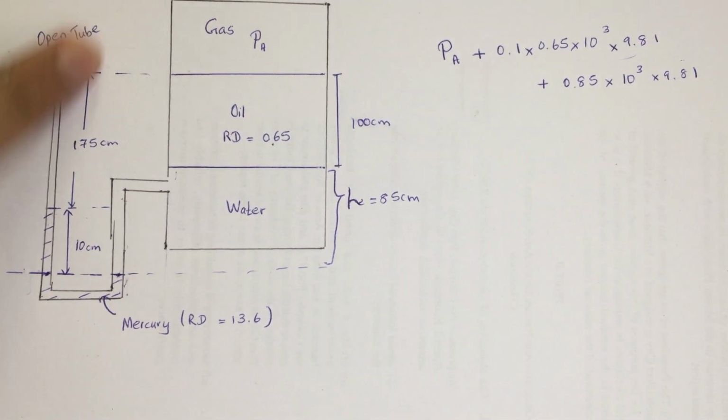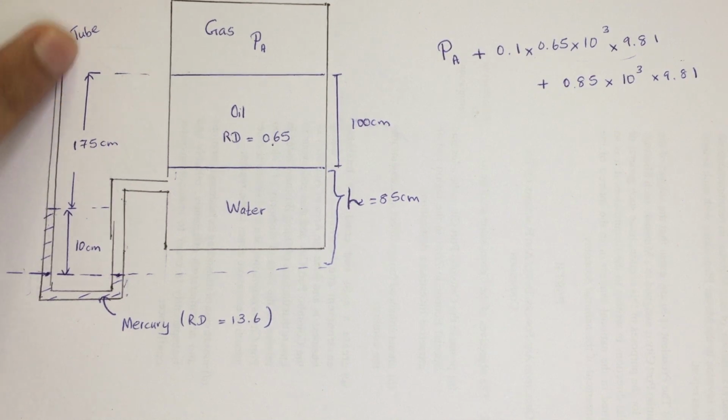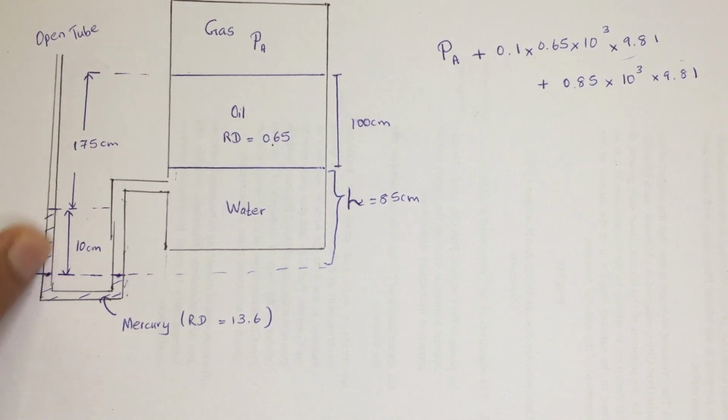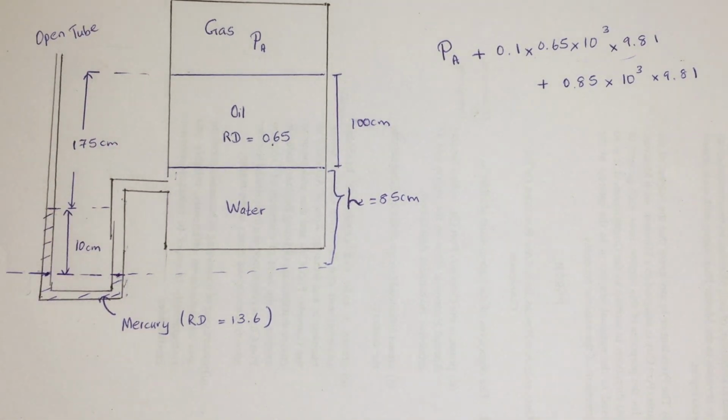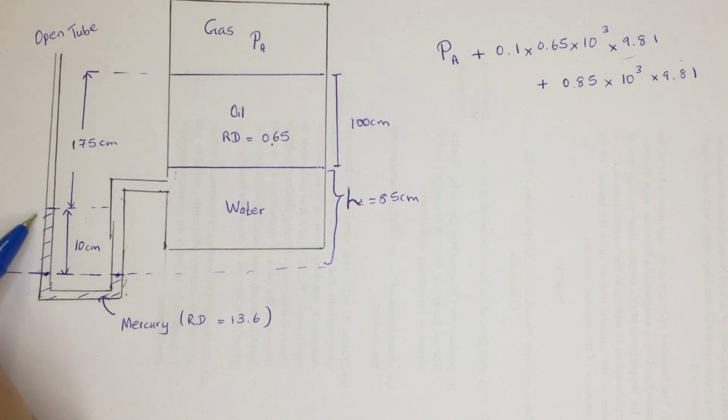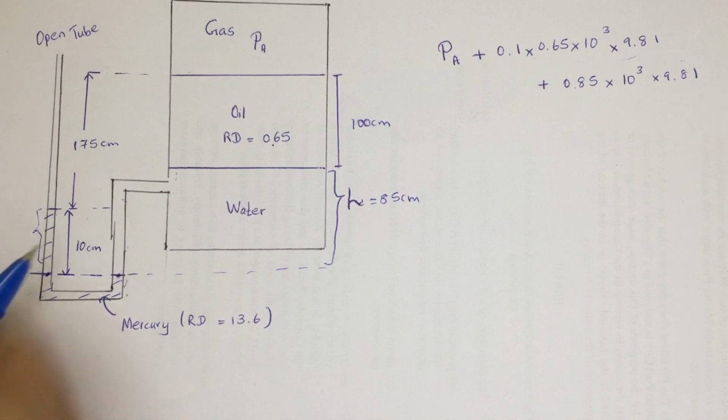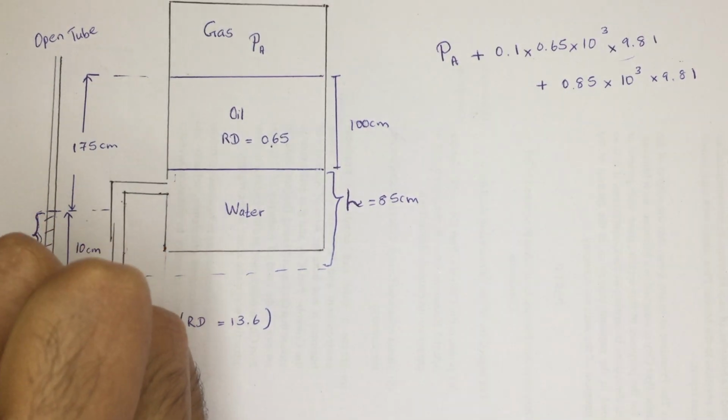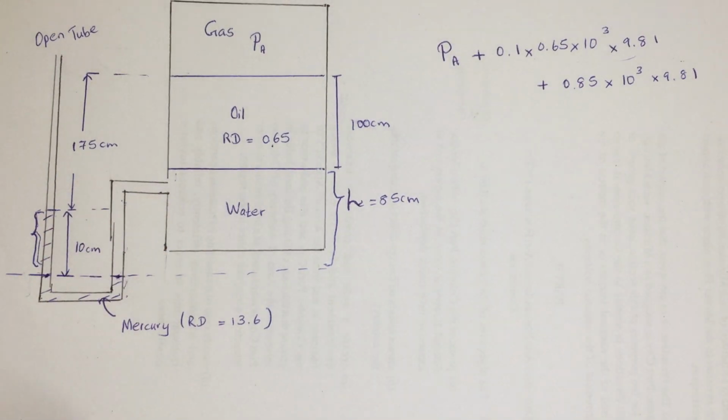Actually, we mean that the atmosphere is going to make the pressure, and the mercury is going to make the pressure. But we are going to take the atmospheric pressure as 0, so we only have this part, which is 10 centimeter of mercury.